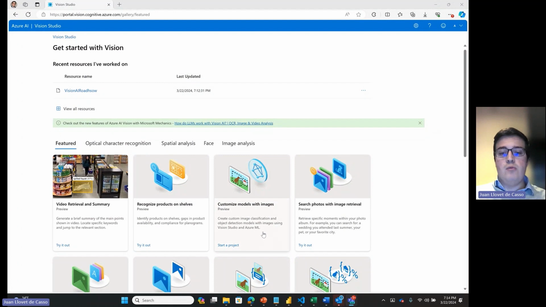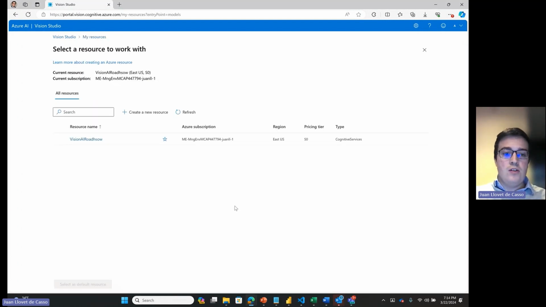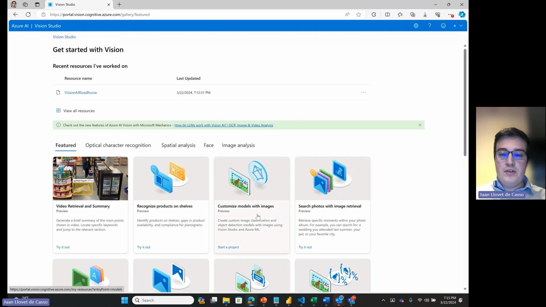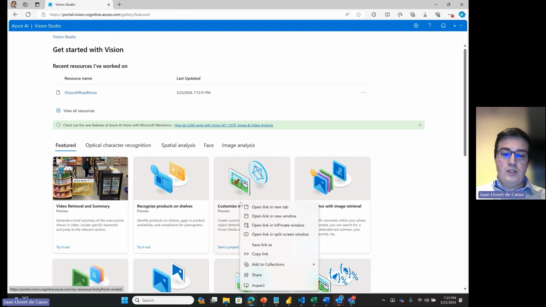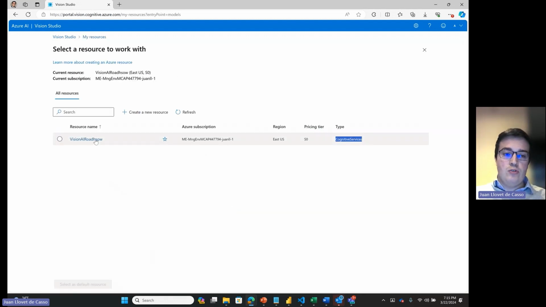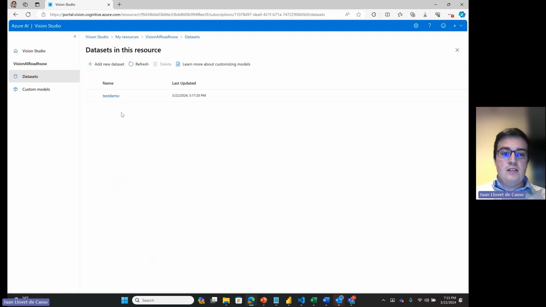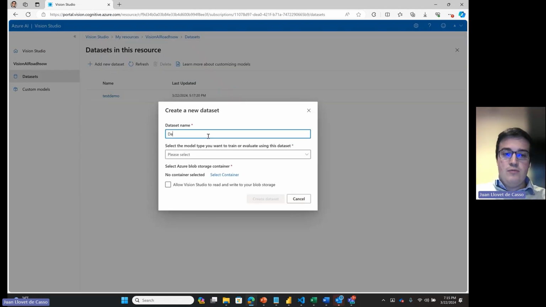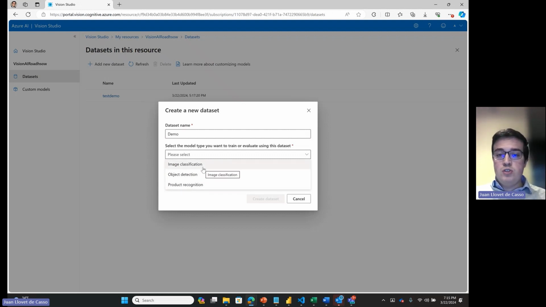And to end our session, I will show you how to train a custom model. So if you come here to the Vision Studio and you select the Customize Model with Images option, it takes you to this screen and it allows you to select the resource you have deployed. In this case, I have already trained a model, a custom dataset, but I will show you the process of doing so. You would start by adding a new dataset and you would give it a name, for example, demo. And here you can select image classification, object detection, or product recognition to train an image classification model, which is what we're going to do now.